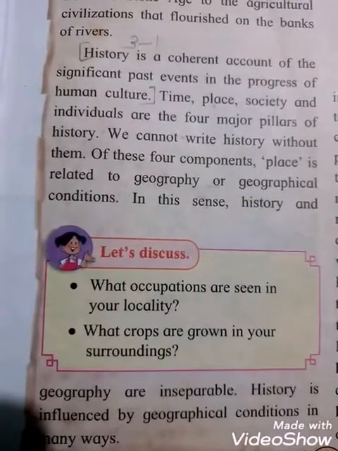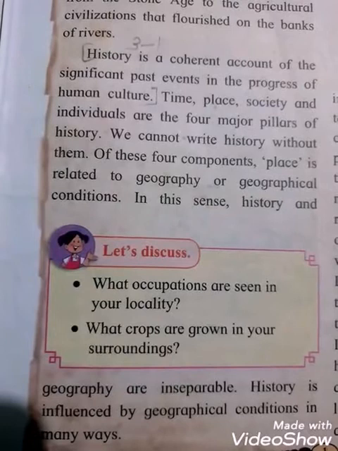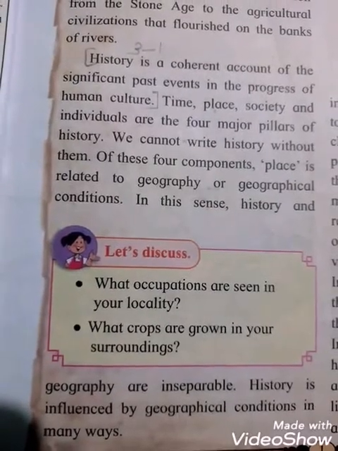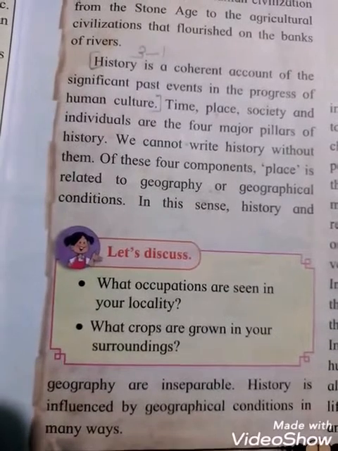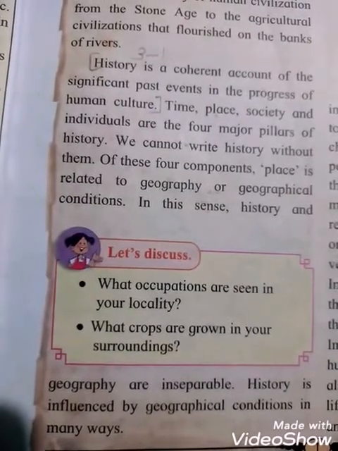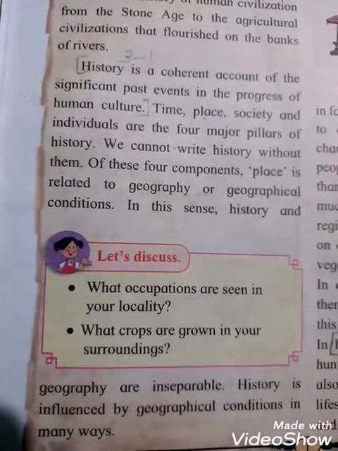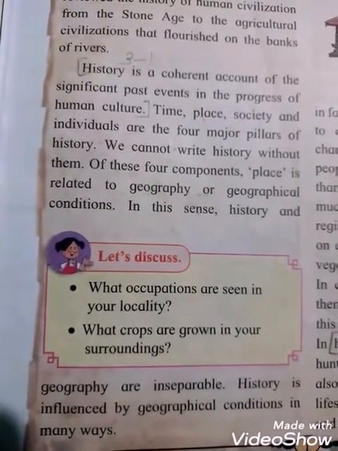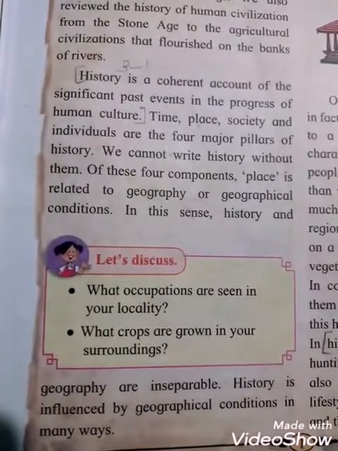History and geography are inseparable, which means unable to separate, or indivisible. History is influenced by geographical conditions in many ways. So you should know: history is a coherent account of the significant past events in the progress of human culture.